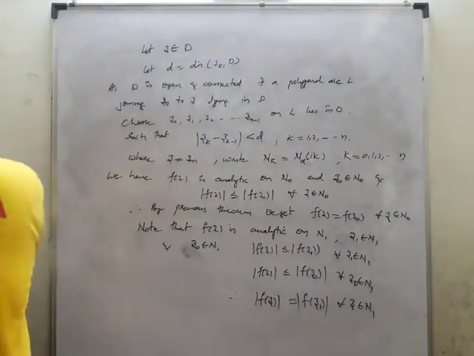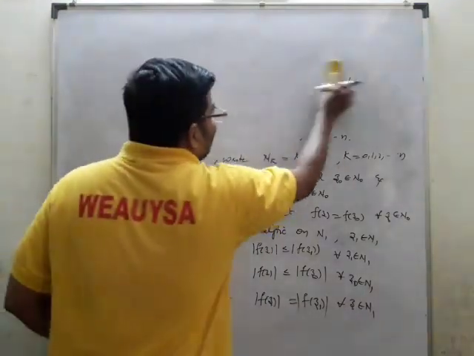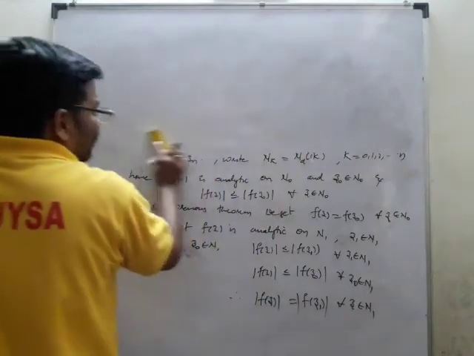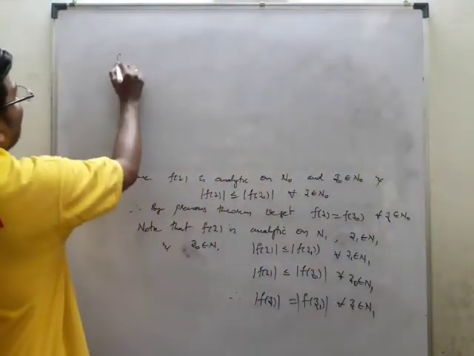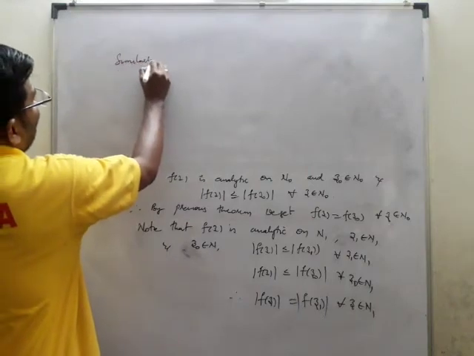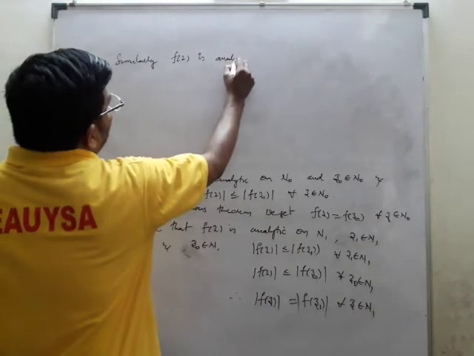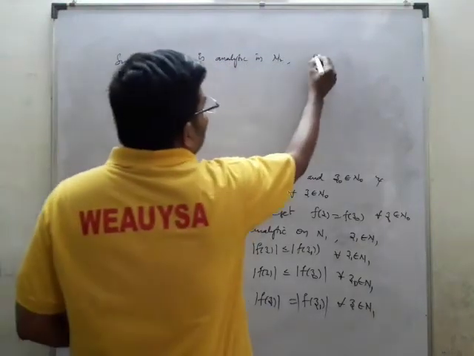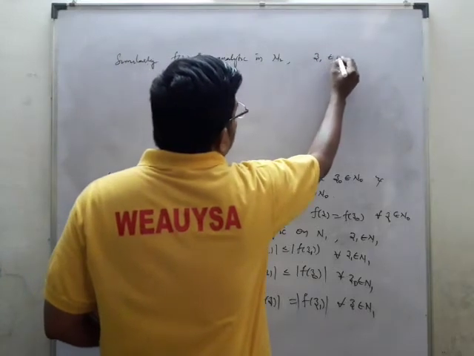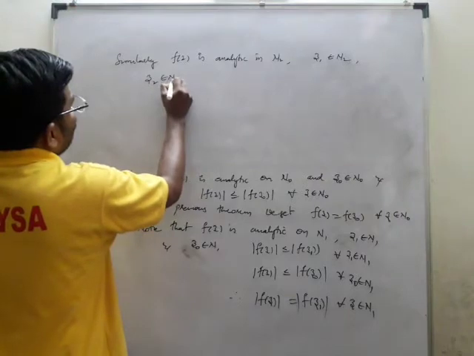Now next we'll take N2. Similarly we go for N2. N2 also contains two points, that is z1 and z2. Similarly, f of z is analytic in N2. So there z1 belongs to N2 and z2 belongs to N2.